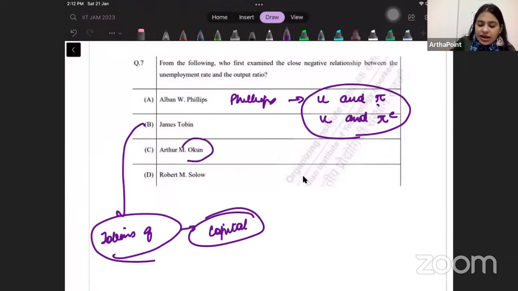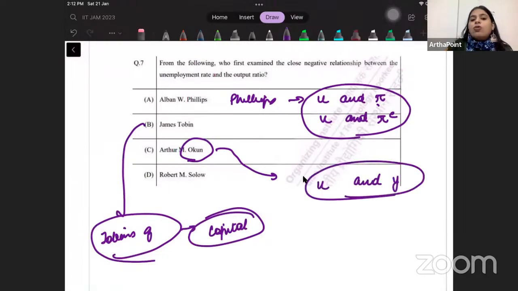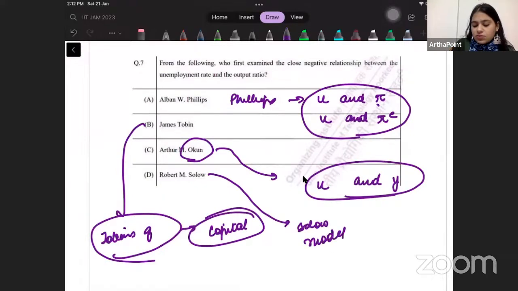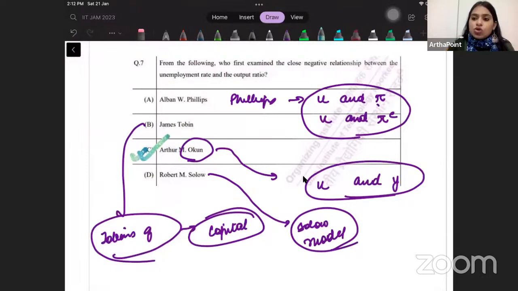Okun, on the other hand, can be linked to Okun's law, and he is the one who determines the relationship between unemployment and output. Right. So the correct answer, and Solow is linked to the Solow model. So the correct answer to this question is C, that we have Okun, who is linked to U and Y.